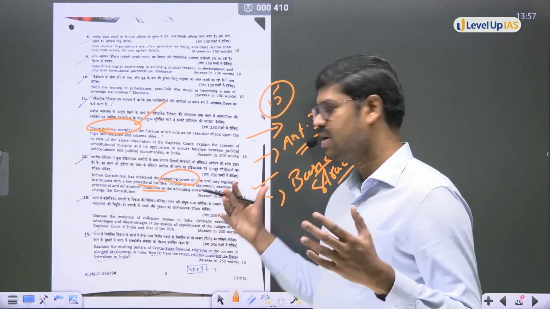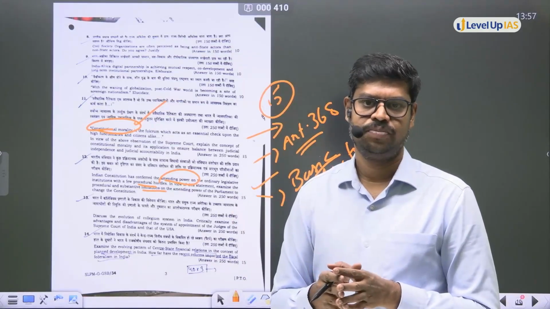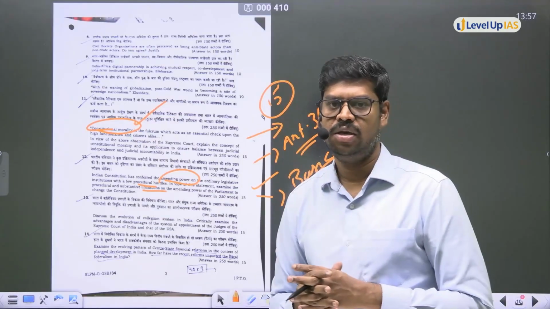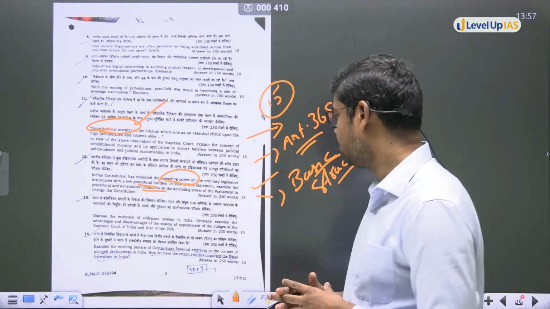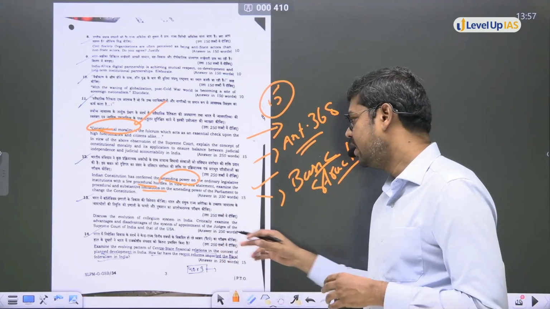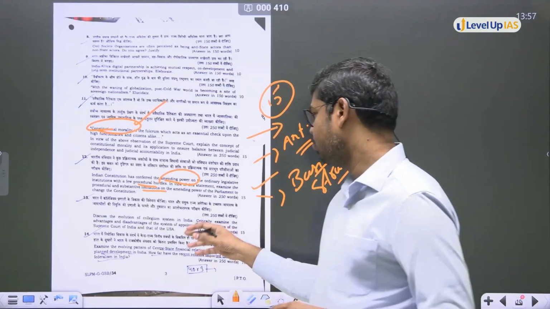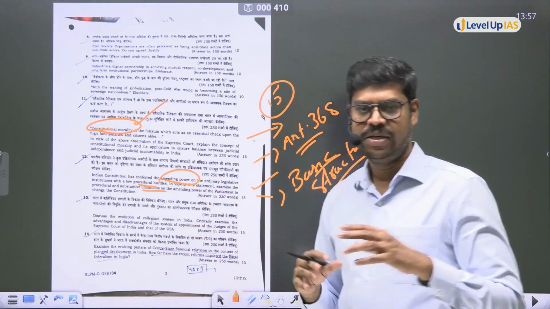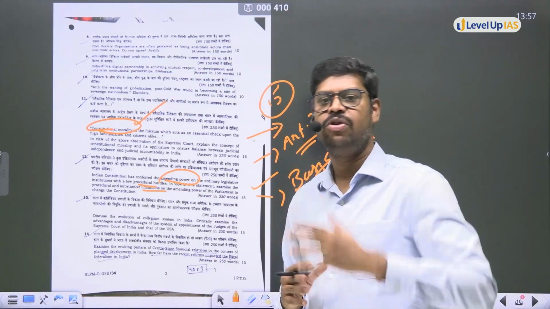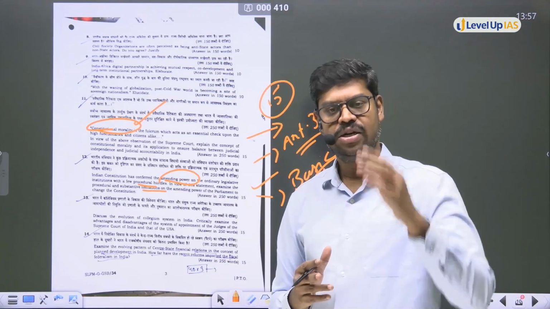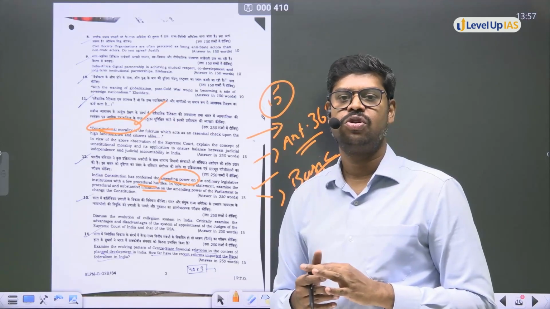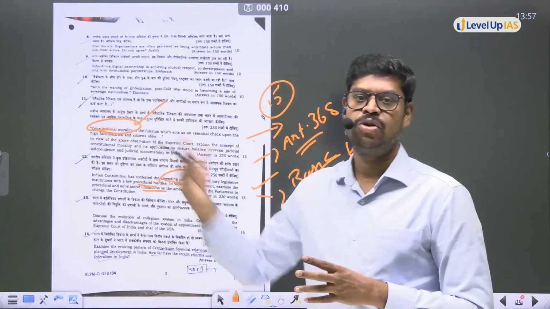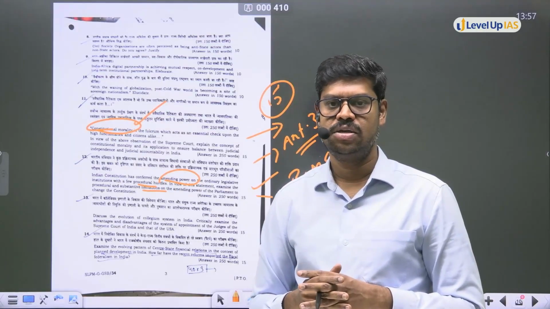This is what I said, that this year there's a lot of interlinking of topics. One is the Collegium system, and at the same time they wanted to compare that with the other constitution. So it is again related to the comparison of constitutions across the world. Critically examine the advantages and disadvantages of the Collegium system of appointment of judges of the Supreme Court in India and that of USA. So basically you should explain the evolution of the Collegium system. In addition to the evolution, you should also know the advantages and disadvantages of the Collegium system, and also the respective system in USA. What are their advantages and disadvantages?